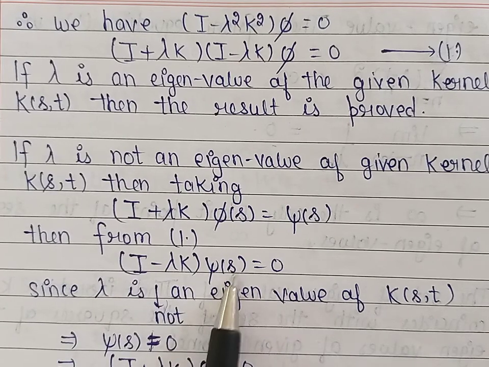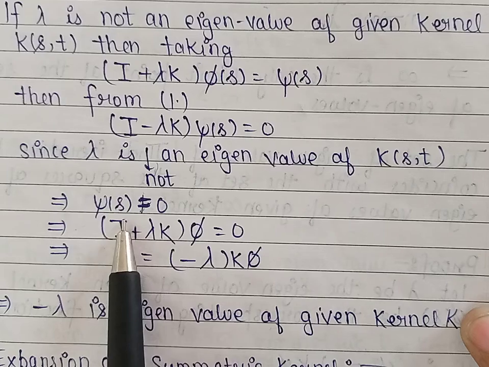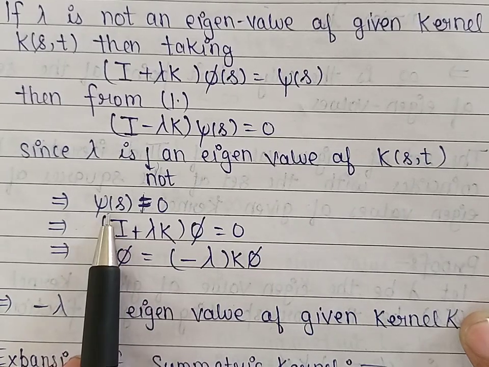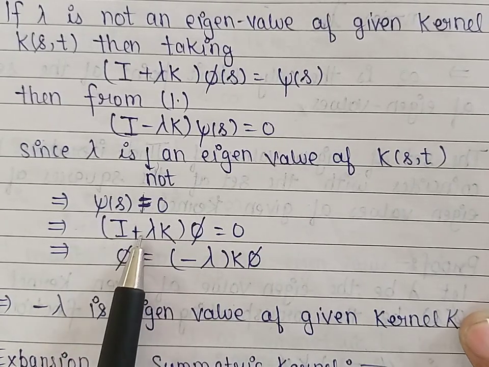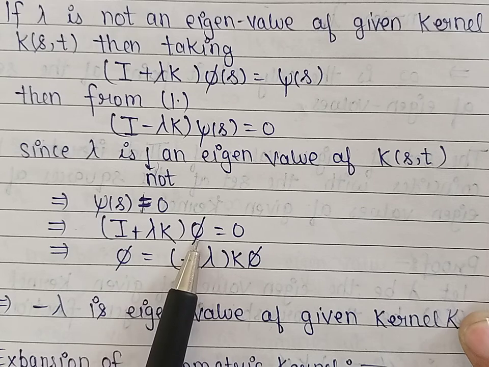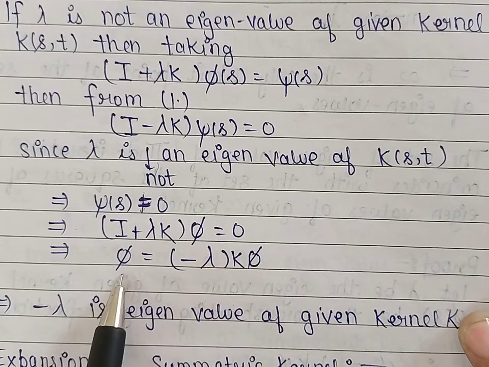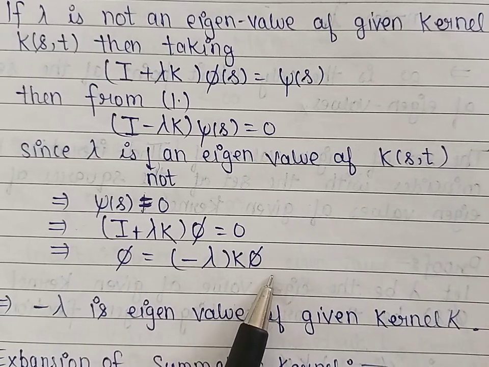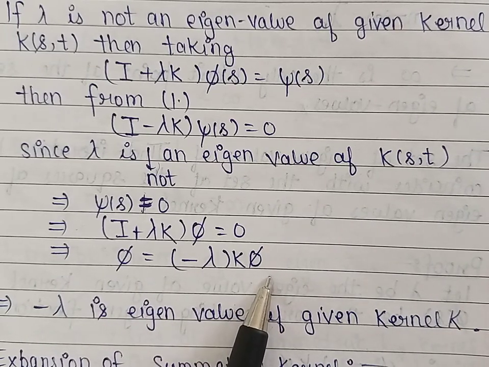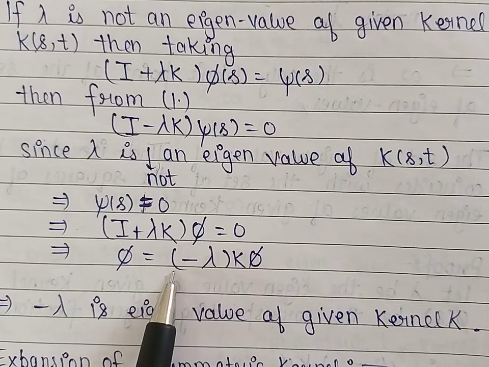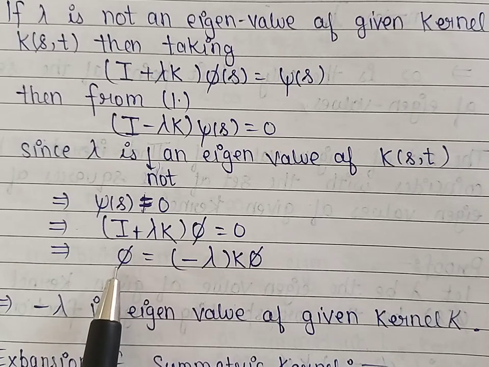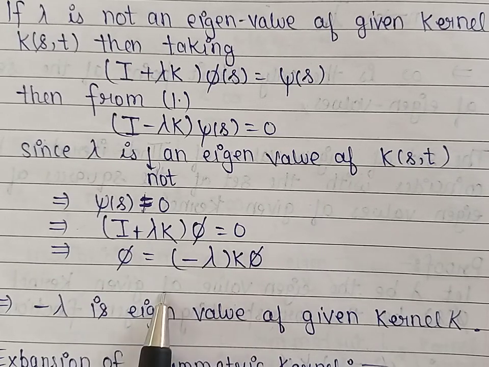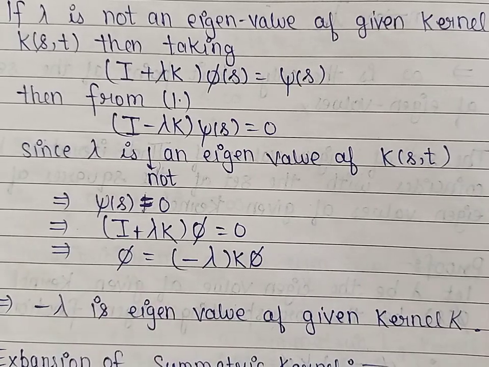So from here we get the function psi is equal to 0. Now the value of function psi, that is I plus lambda k operated on phi, will be 0. So from here we get phi is equal to minus lambda k phi. So by definition we can say that minus lambda is the eigenvalue and the corresponding eigenfunction is phi. And this completes property number 6.